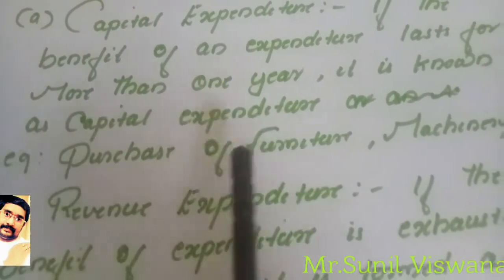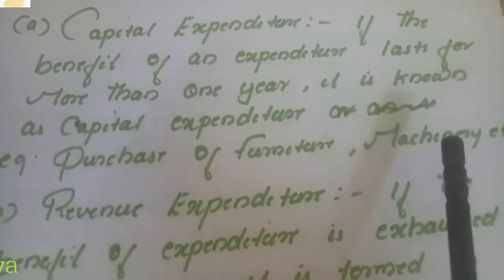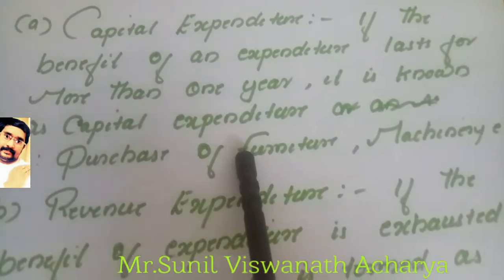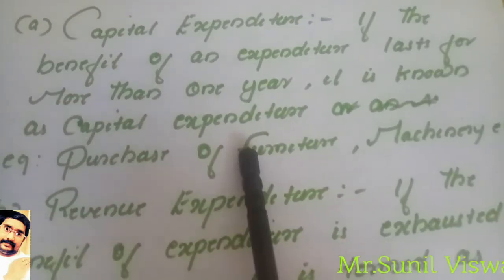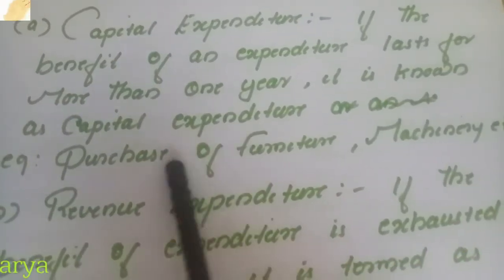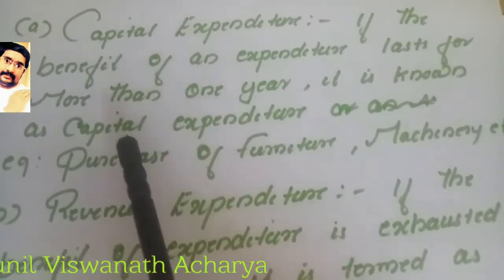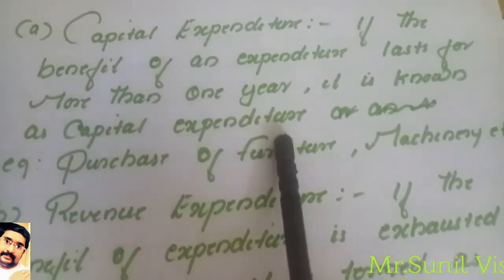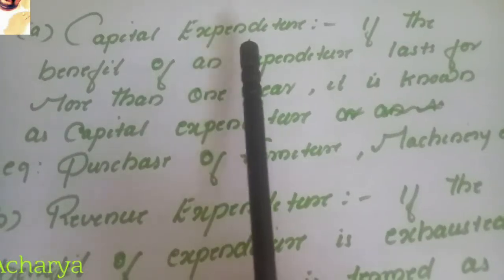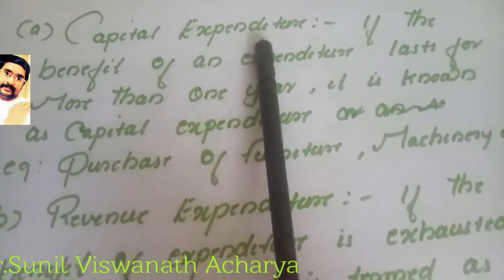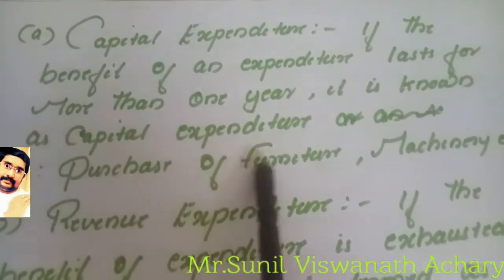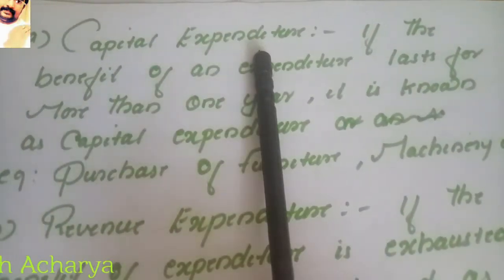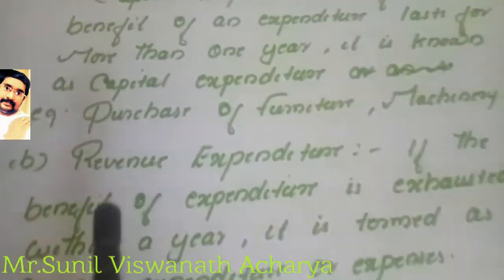Examples: purchase of furniture, purchase of machinery, purchase of building, purchase of land. All of these give benefit for more than 1 year. Such expenditure we call capital expenditure. So when you are purchasing any fixed asset, this is an example of capital expenditure.